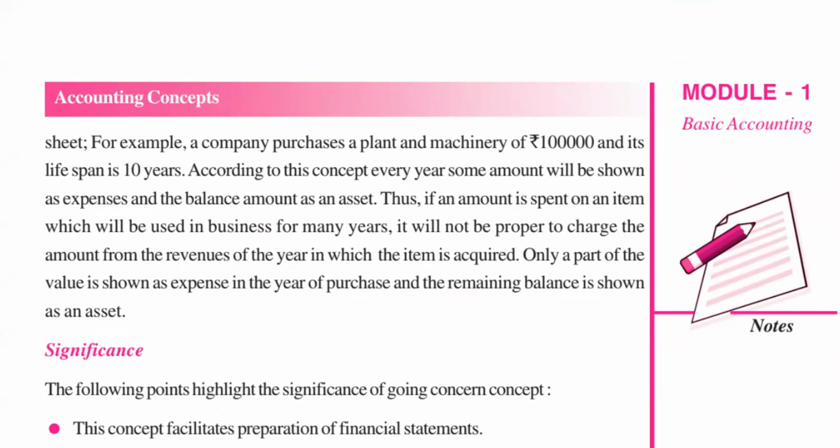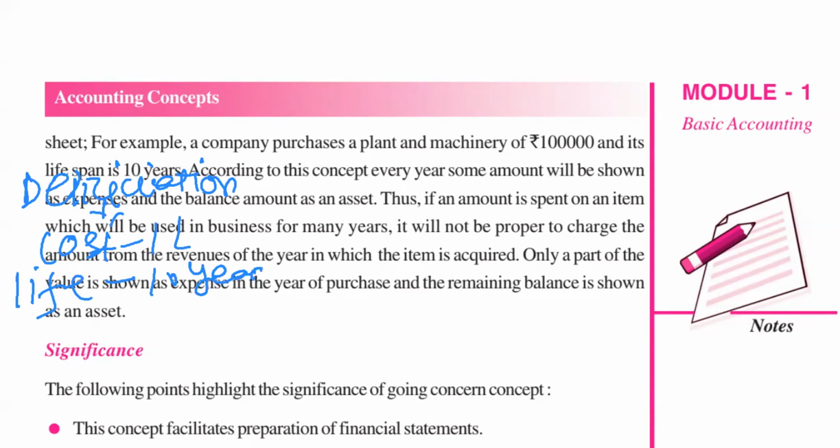So this is called depreciation. Depreciation means a decrease in the value of an asset. One example I am giving you. You purchased one asset by paying rupees 1 lakh. The cost price of that asset is 1 lakh rupees. And it is expected that this asset will run for a period of 10 years. The life of that asset is 10 years.